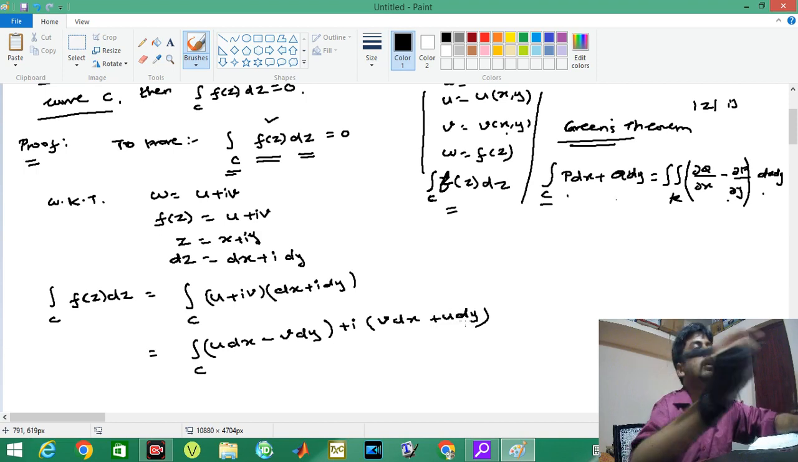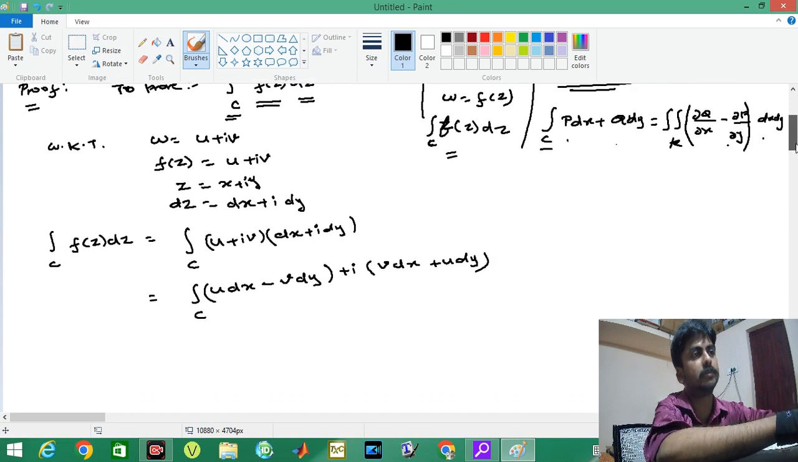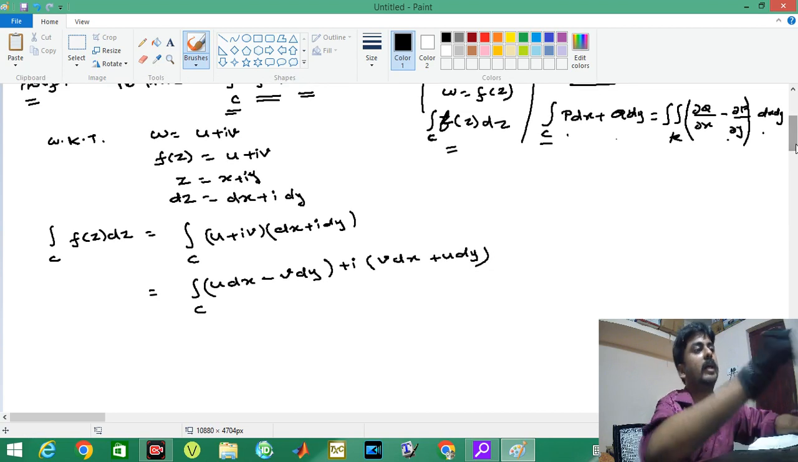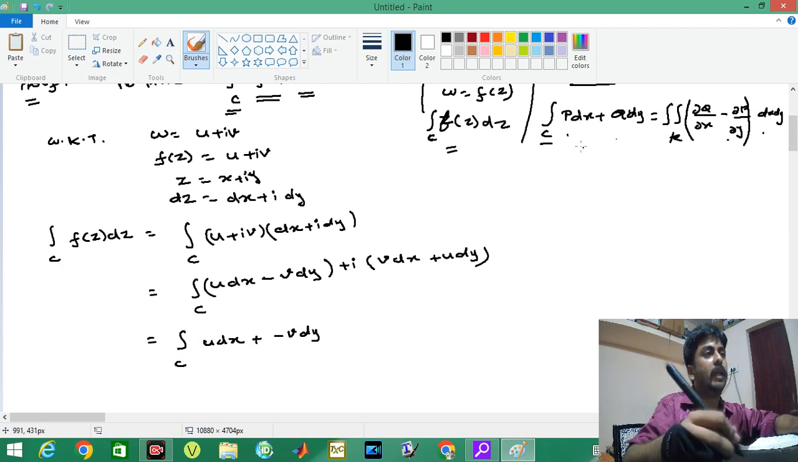Now I am going to use Green's theorem. Before that, I shall split the function into real and imaginary parts. This is equal to the integral over c of u dx plus minus v dy, then plus i into the integral over c of v dx. What is v dx?